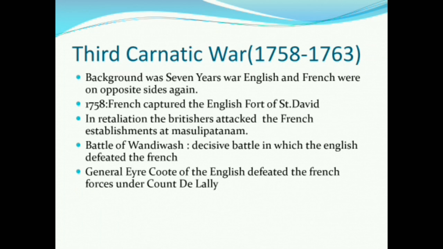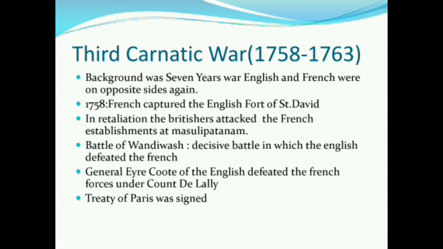So again we have to know the protagonists. General Eyre Coote was a very able general of the English. He defeated the French forces under Count de Lally, and he also took a general as prisoner. Pondicherry was defended by Lally, but he had to surrender eventually.